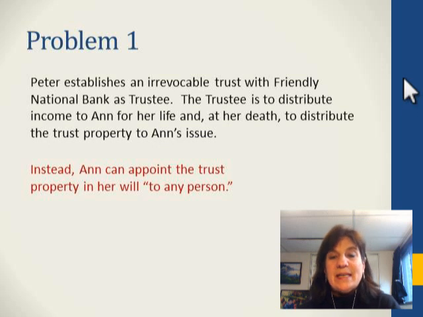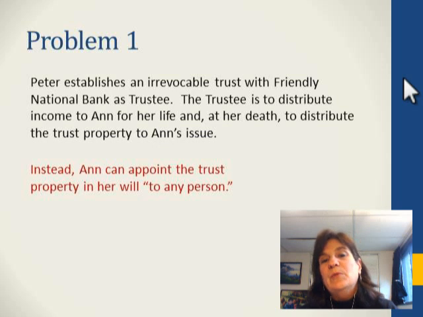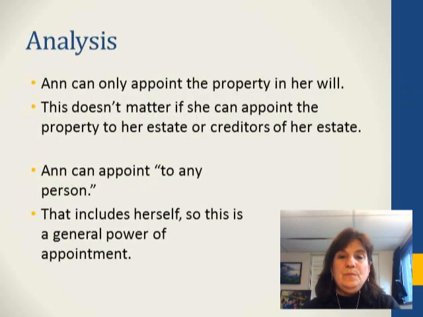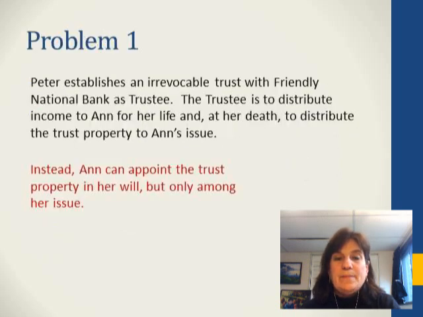Part B. Let's say instead, Anne can appoint the trust property in her will to any person. Okay, so before she could demand it at any time, and now only in her will. So in other words, she can't really appoint it to herself, because she'll be dead by the time her will is effective. And she can't appoint to her creditors, but she can appoint to any person in her will. It doesn't matter that she can't appoint to herself or her creditors, because she can appoint the property to her estate or to creditors of her estate. And that makes this a general power of appointment, and we include the trust property in her estate.